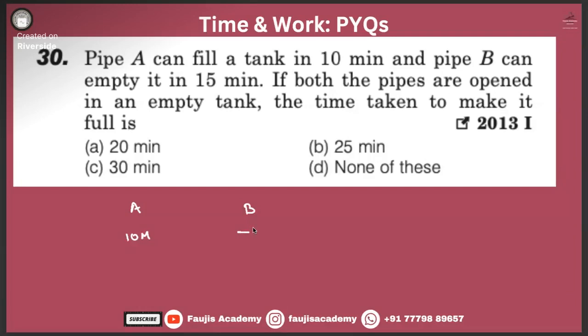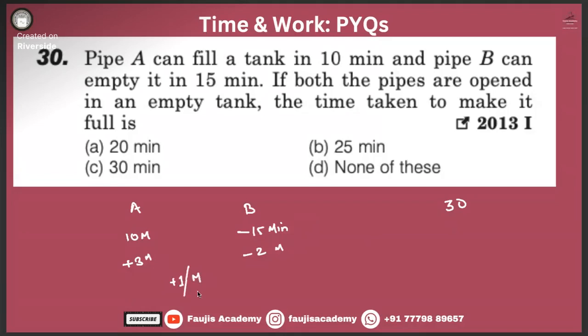Okay. The other pipe empties the tank in 15 minutes. Let's write it as minus. What is the LCM of 10 and 15? 30. That means the first pipe is doing plus 3 work every minute, and the second is doing minus 2 work every minute. Right? Per minute.